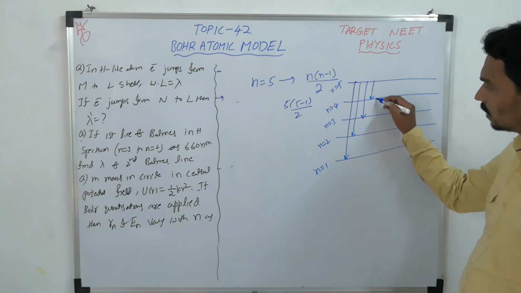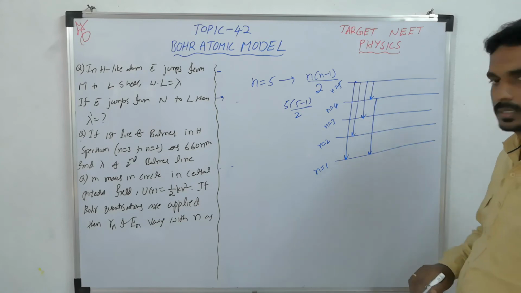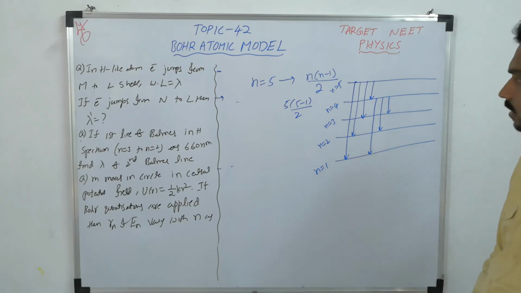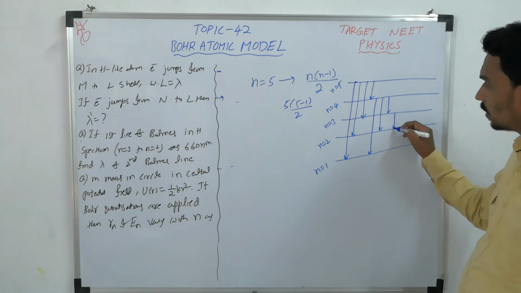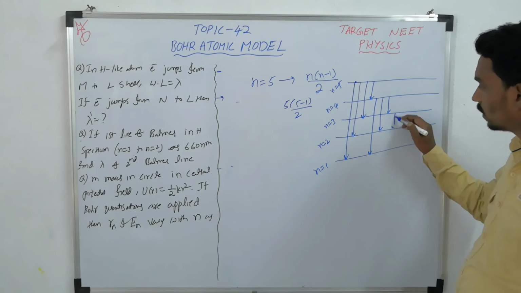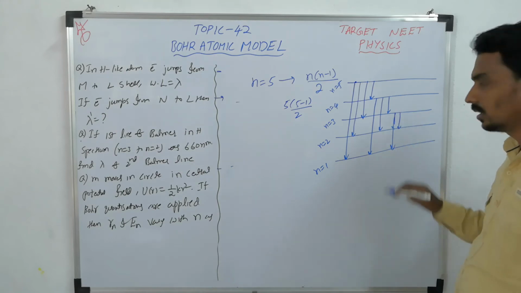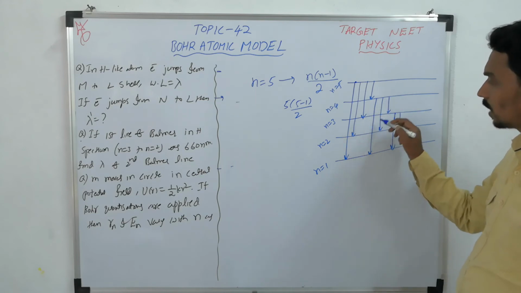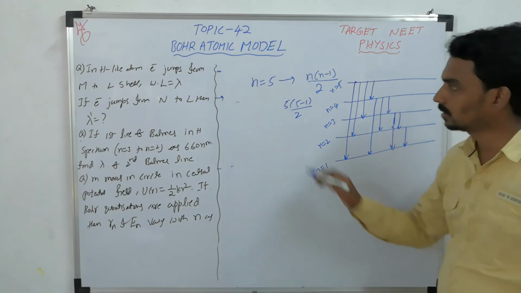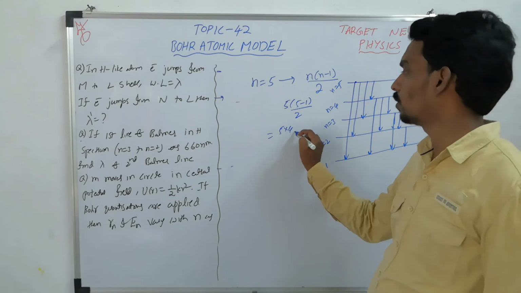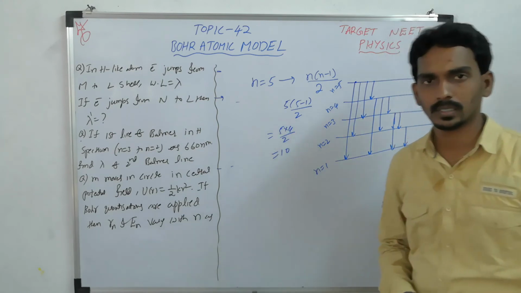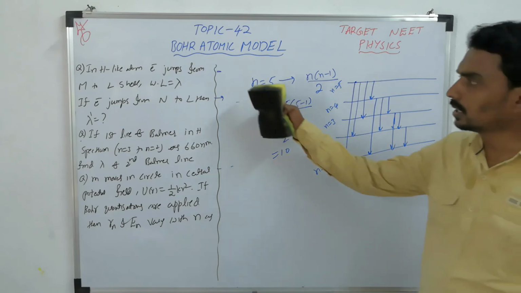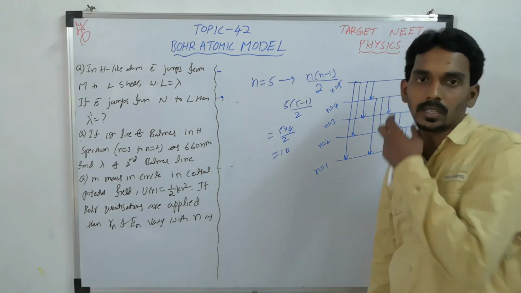Now from here it can come here, it can come here, it can come here. Now from here it can come here, or it can come here. Then from here it can come here. 1, 2, 3, 4, 5, 6, 7, 8, 9, 10. 5 into 4 by 2, how much? 10. So this is the number of spectral lines for an electron in the nth orbit.